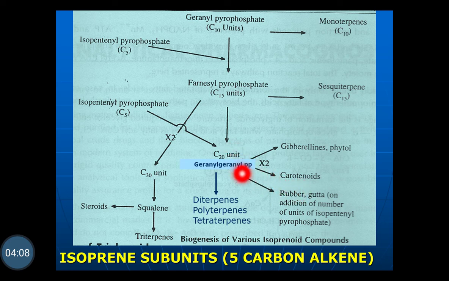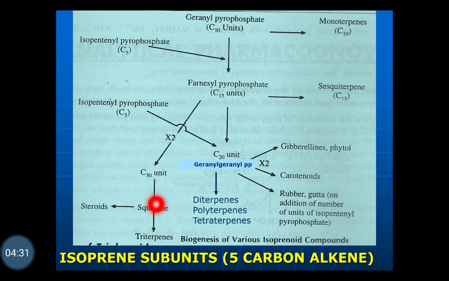Then from geranylgeranyl pyrophosphate, the biosynthesis of diterpenes, polyterpenes, and tetraterpenes takes place. To the farnesyl pyrophosphate, again one molecule of farnesyl pyrophosphate is added. A C30 unit compound is formed, which leads to the formation of squalene, and from the squalene the biosynthesis of the triterpenes takes place.